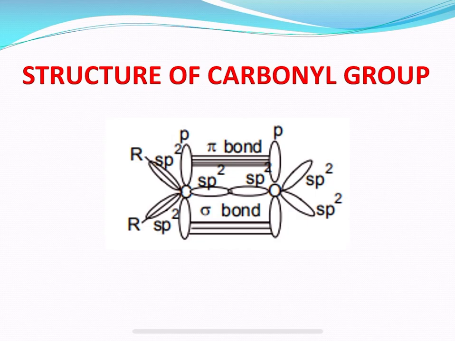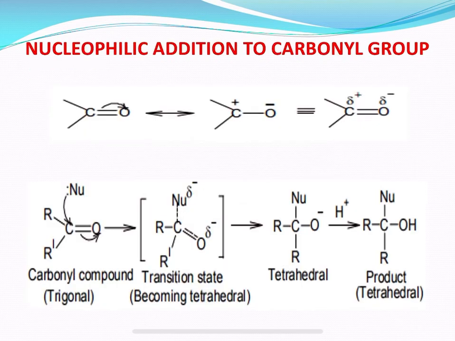Since the carbonyl carbon is sp2 hybridized, the three atoms attached to it lie in the same plane and the bond angles between the bonded atoms are 120 degrees. So, this is all about the structure of the carbonyl group. And next is nucleophilic addition to the carbonyl group, how nucleophilic addition takes place in organic compounds which contain a carbonyl group.